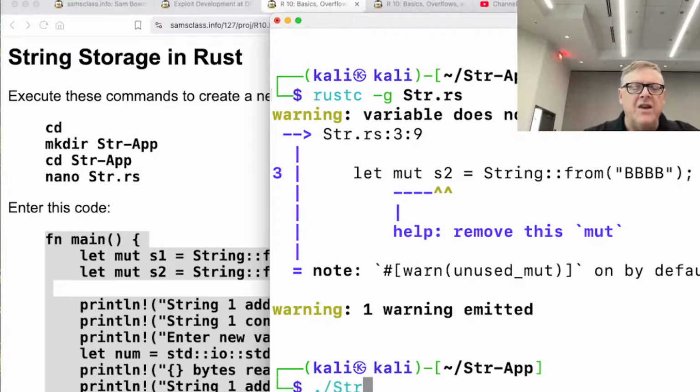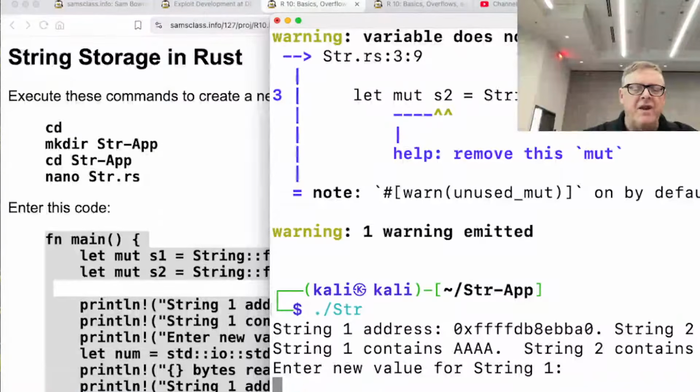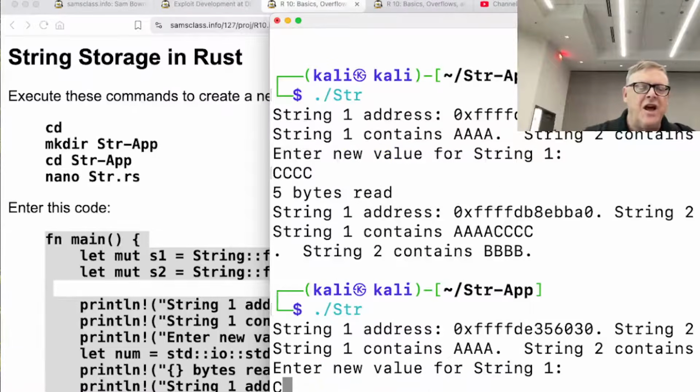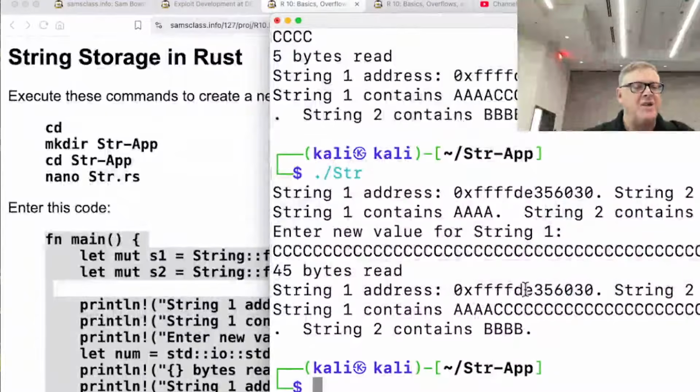And I can run this one, and so now if I put in CCCC, it just adds that to the existing A without changing B. And if I put in a whole lot of C's, it doesn't do anything wrong. It adds them to this one, it doesn't change that one, just like it should. And I put it with the minus g, so you can debug it easily, and it's in the project. I won't do it here, but if you debug it, you'll see how it works.